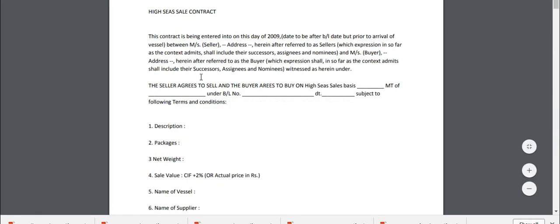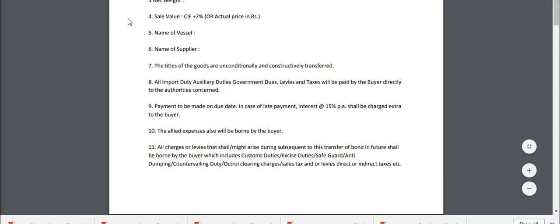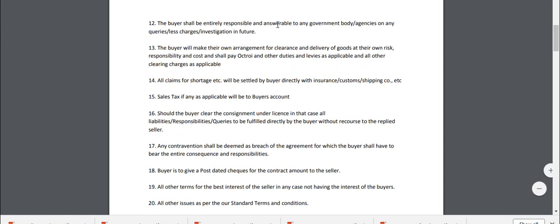This is the HSS format which I have shared. Whenever any customer comes to your counter for any contract, or he doesn't understand something regarding this, you can give this format to him. You can copy the contents of this format on your letterhead or on a document and give it to him. All the points may not be applicable in all the countries, so you have to customize it as per your requirement, but generally these are the 70 to 80% of the points.